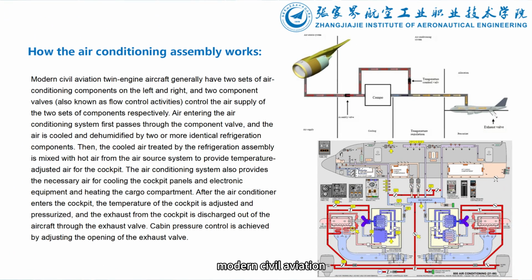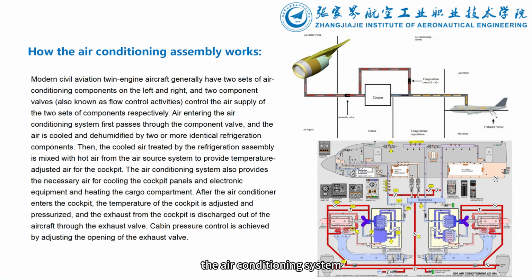The working principle of air conditioning components. Modern civil aviation twin-engine aircraft generally have two sets of air conditioning components on the left and right. The working principle is as follows. Two component valves, flow control valves, respectively control the air supply of the two components, and the air entering the air conditioning system first passes through the component valve. After the air is cooled and dehumidified by two or more identical refrigeration components, it is mixed with hot air from the air source system to form a temperature-regulated air supply to the cockpit.